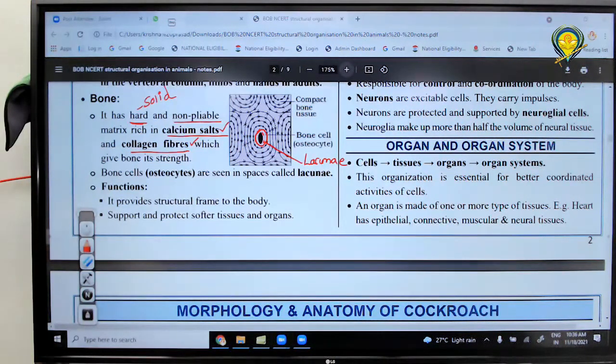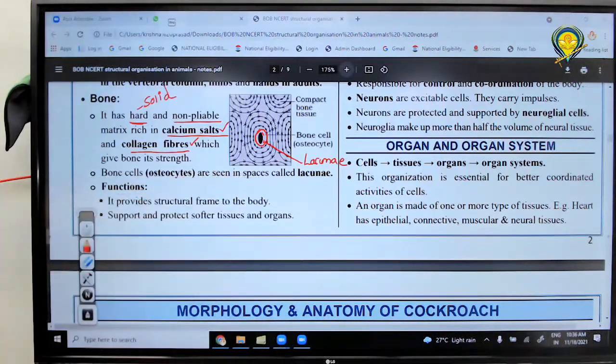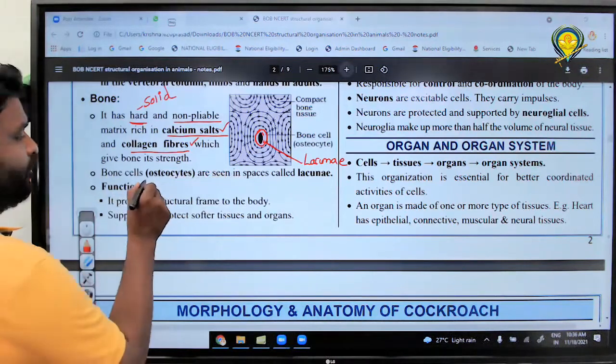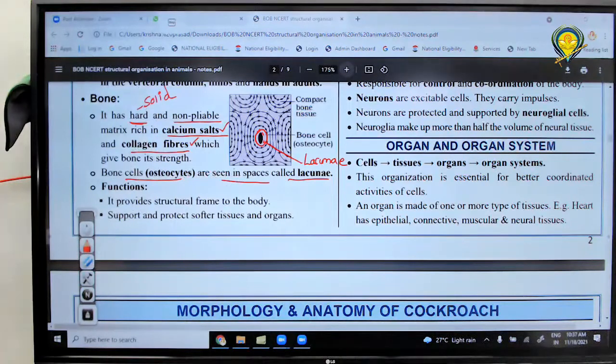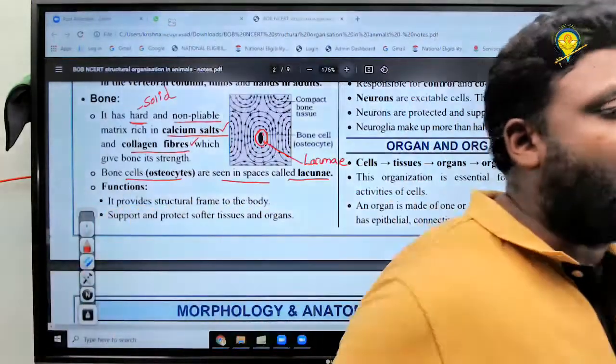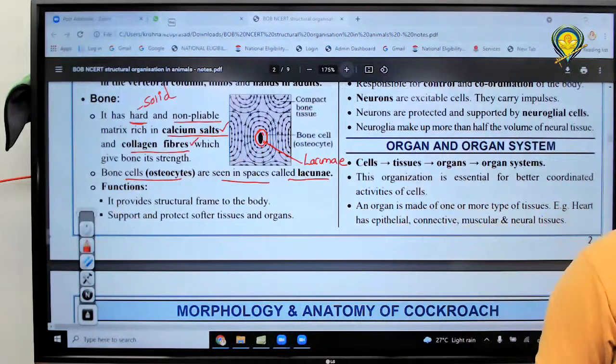Please write. Bone cells are present in a space called what? Lacunae. Please write it, all of you. Osteocytes are present in a fluid called lacunae. Osteocytes mean bone cells.